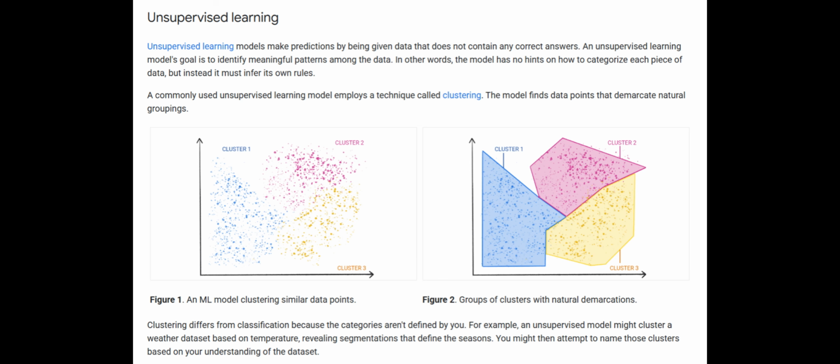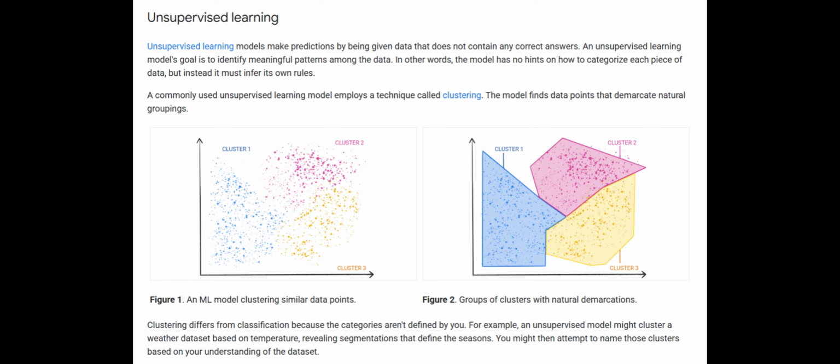Unsupervised learning. Unsupervised learning models make predictions by being given data that does not contain any correct answers. An unsupervised learning model's goal is to identify meaningful patterns among the data. In other words, the model has no hints on how to categorize each piece of data, but instead it must infer its own rules. A commonly used unsupervised learning model employs a technique called clustering. The model finds data points that demarcate natural groupings.